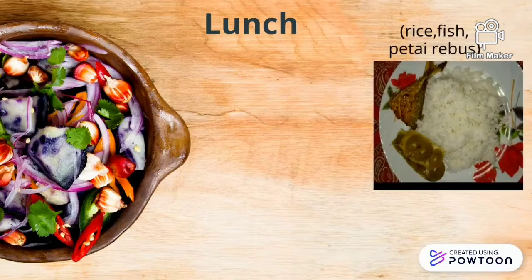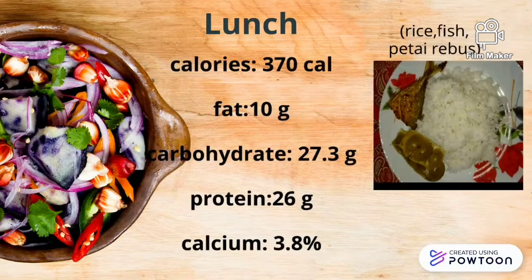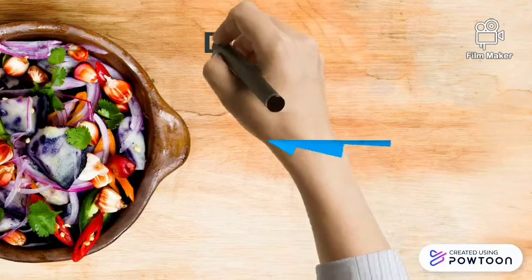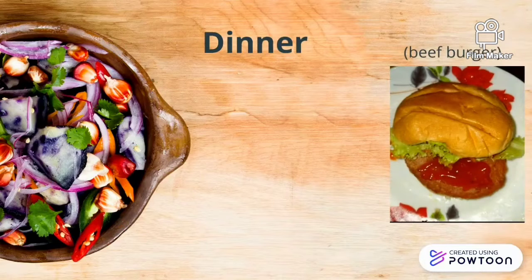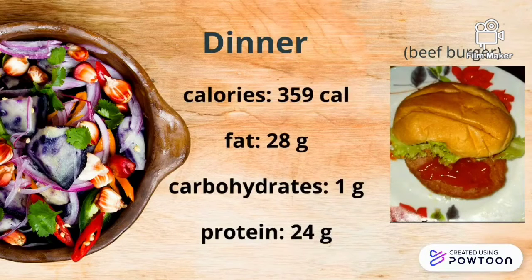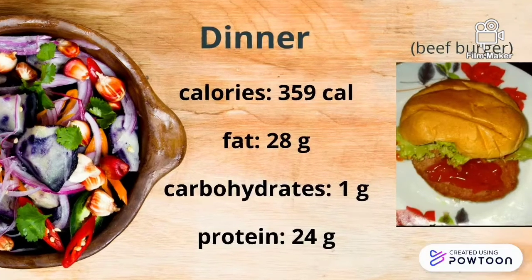For lunch, which is rice, fish and petai rebus, it contained 370 calories, 10 gram fat, 27.3 gram carbohydrate, 26 gram protein and 3.8% calcium. For dinner, the consumption of beef burger contained 359 calories, 28 gram fat, 1 gram carbohydrate and 24 gram protein.